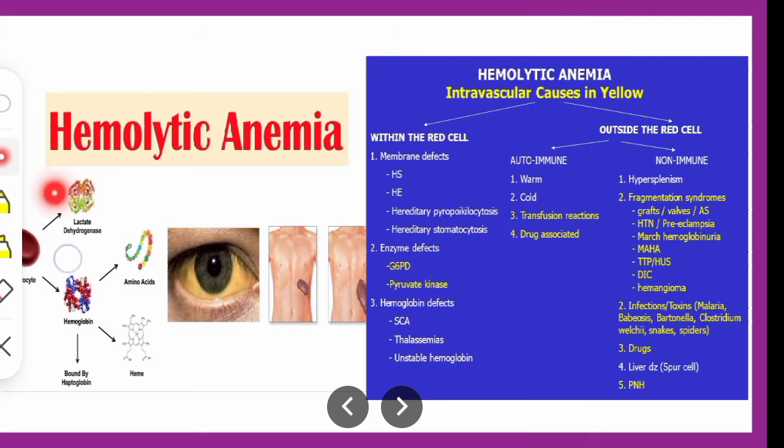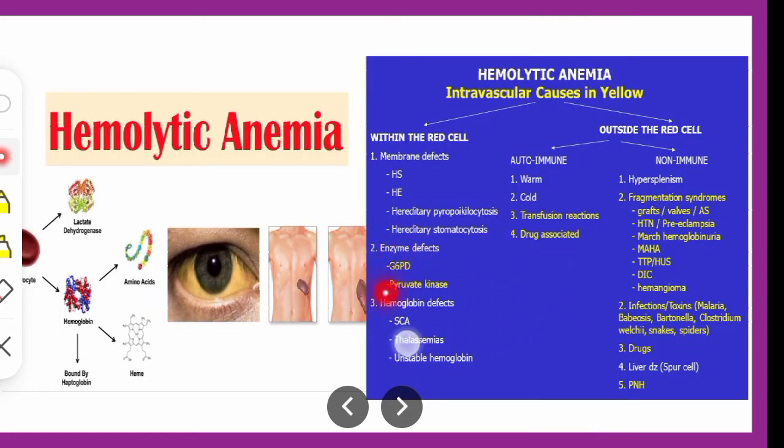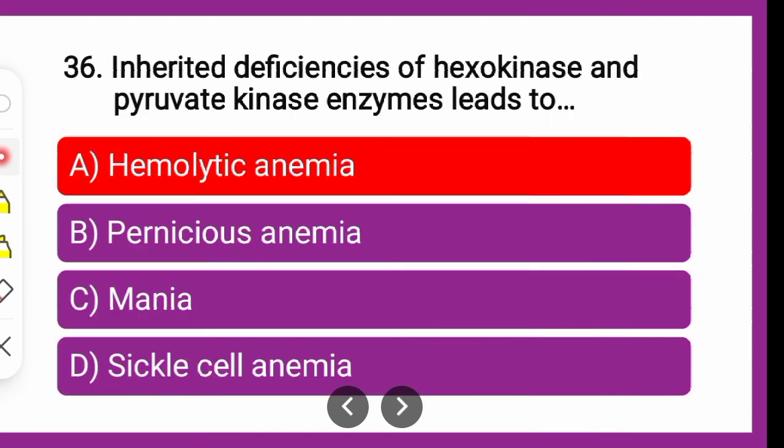So this lactate dehydrogenase enzyme, again pyruvate kinase enzyme, glucose 6-phosphate enzyme, play an important role, wherein the deficiencies of hexokinase and pyruvate kinase are one of the causes leading to hemolytic anemia. The correct answer is hemolytic anemia.